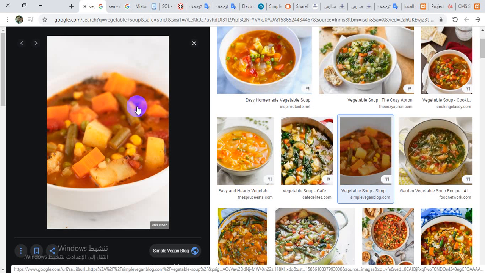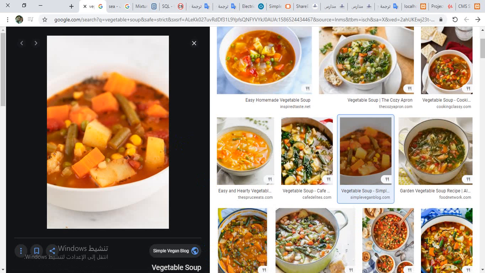So if you want to understand what this means, a solution is homogeneous. So any kind of solution is a homogeneous compound. Okay guys, like apple juice or orange juice or tea, all of these are examples of homogeneous compounds.